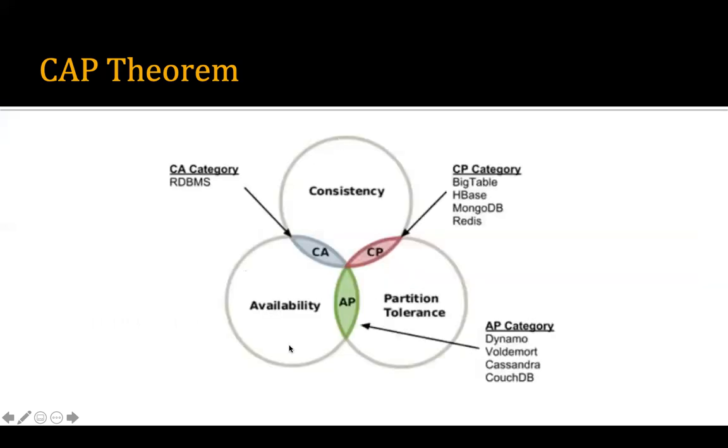This is the Venn diagram of the CAP theorem, where we have consistency, availability, and partition tolerance. If you can see, consistency and partition tolerance will be given by these databases. Availability and partition tolerance will be given by these databases, and consistency and availability is given by the RDBMS, relational database management system. Means there is no point here which will have all these things possible.